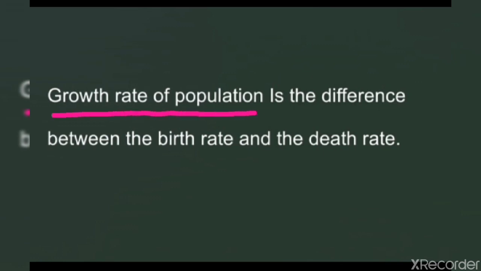Growth rate of population. It is the difference between the birth rate and the death rate. What is growth rate of population? It is the difference between the birth rate and the death rate. As long as the birth rate exceeds the death rate, the population grows. Clear, children? If birth rate exceeds the death rate, the population grows. If the birth rate is lower than the death rate, the population declines.